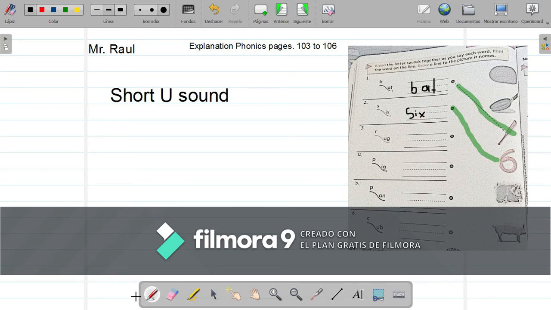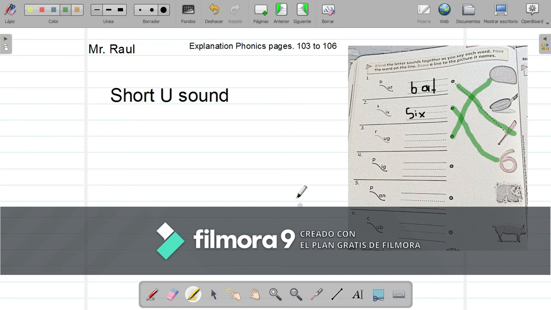Very good. So let's continue. Then we have the number 3 here. Rook. So what is the rook here? We have a pan, we have a cube, we have a pig. So the rook, alfombra, is this one.